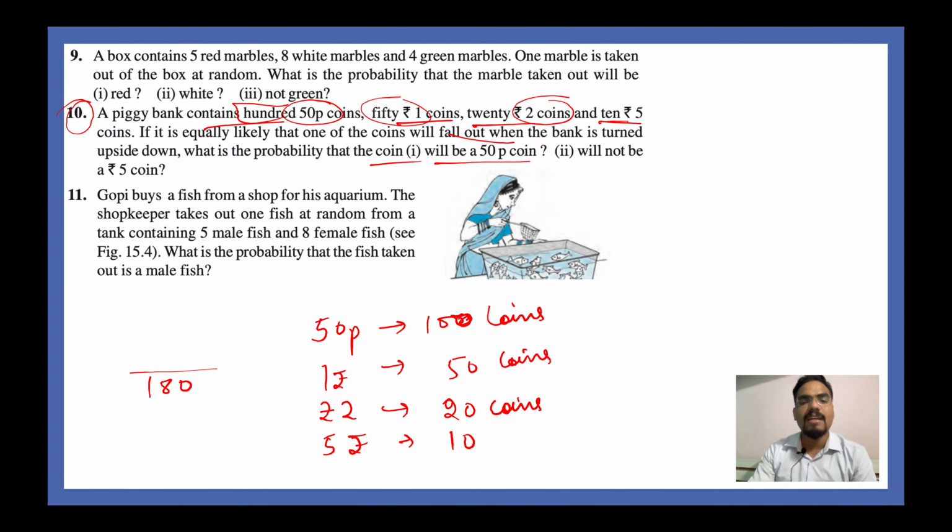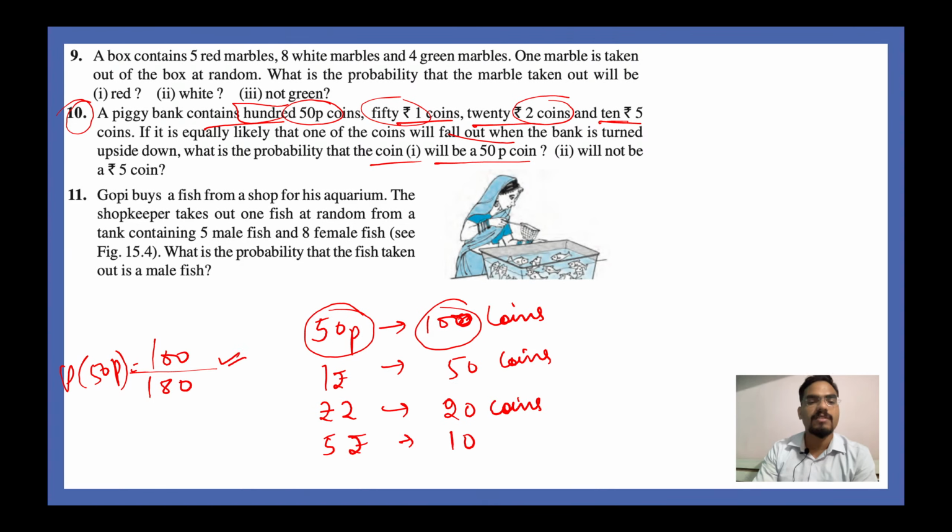Out of that, how many 50 paisa coins are there? There are a total of 100 coins. So your probability of 50 paisa coins is equal to 100 divided by 180. This is your answer. So 10 by 18. Solve this and get it in the simplest form.